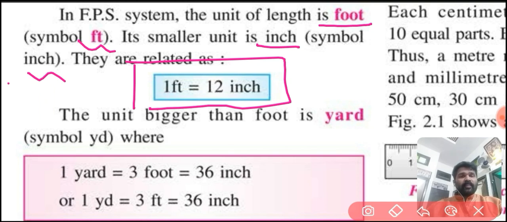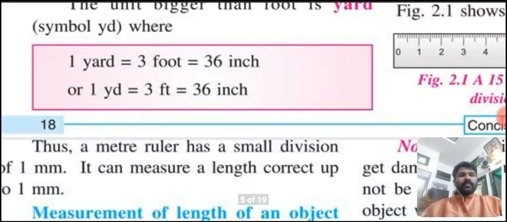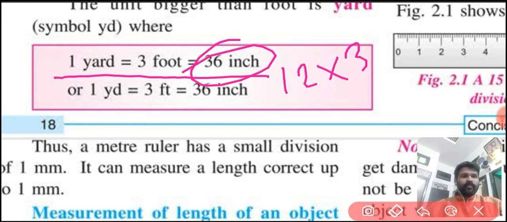The unit bigger than foot is yard. The symbol of yard is yd. Then 1 yard is equal to 3 foot, that is equal to 12 into 3, which we know is 36 inch. Okay students, 1 yard is equal to 3 foot, that is equal to 36 inch. In symbols, 1 yd is equal to 3 ft is equal to 36 inch.